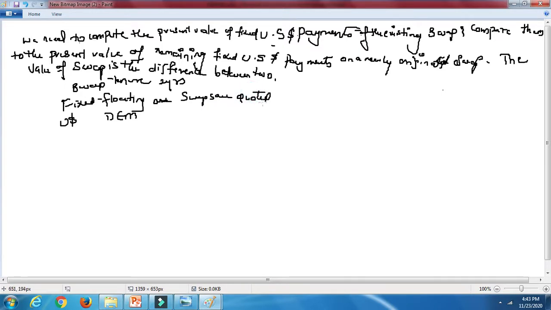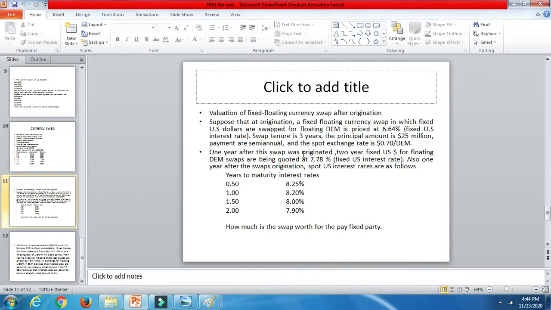So here it is nothing but how much it is, 7.78%, if you can see over here. So 7.78 is nothing but the exchange rate that they have agreed for. Oh, this is another one. What he has given you at the beginning, that information is what we need to take.